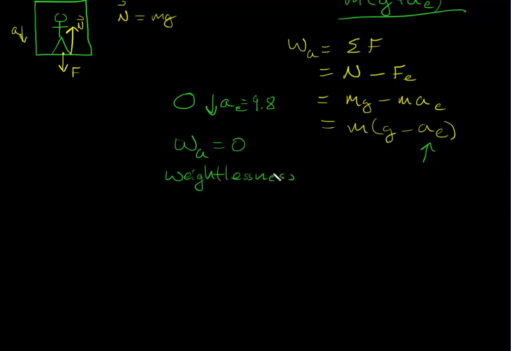Weightlessness. So you're falling in the air. You're weightless. Now you still have mass and you're on Earth, so there's still g. It's just that you're falling at 9.8, and that sums up to be 0 because of this right here. So the only time that you have weightlessness is in free fall.